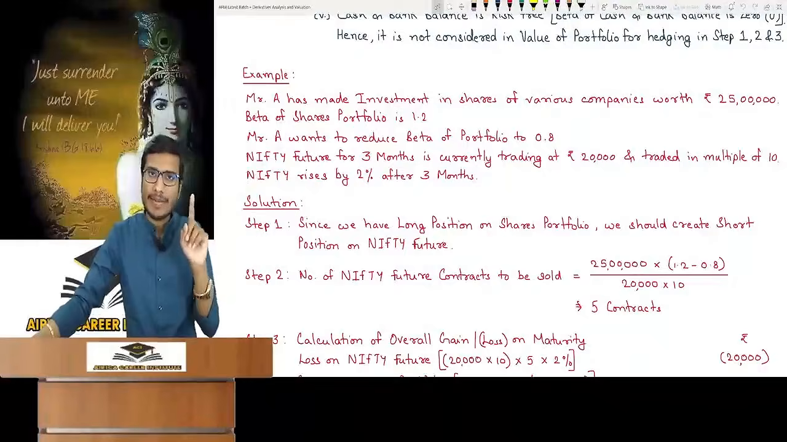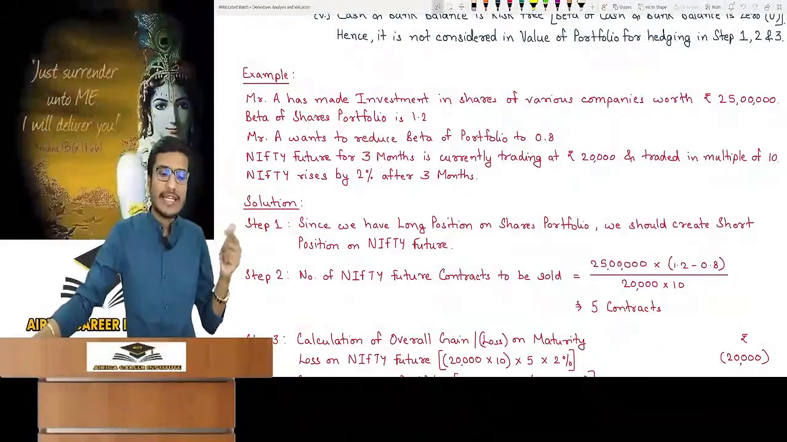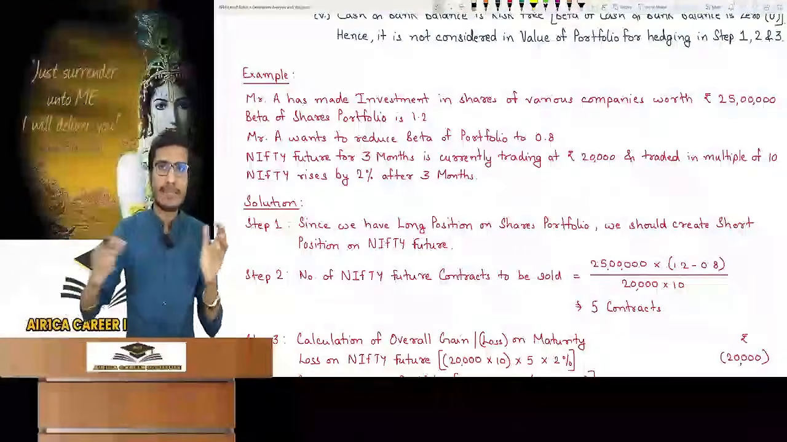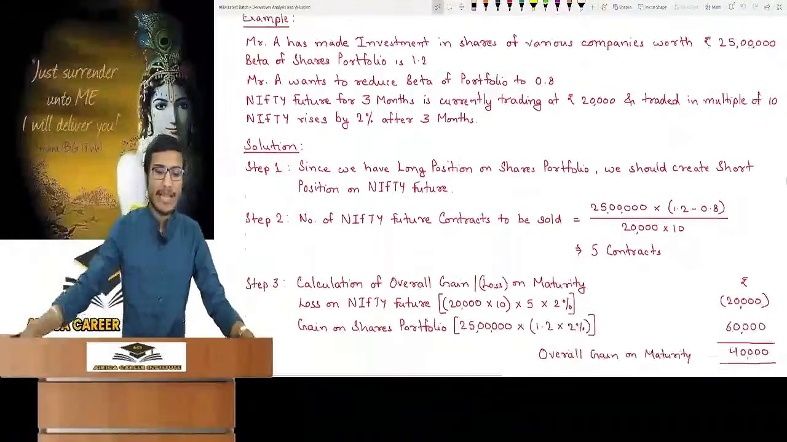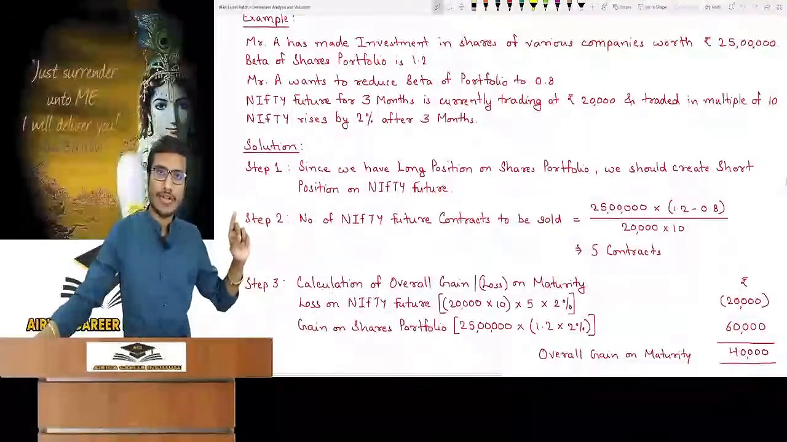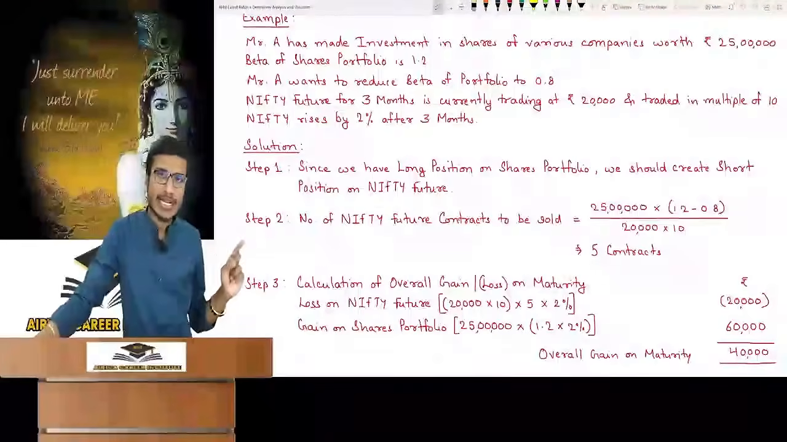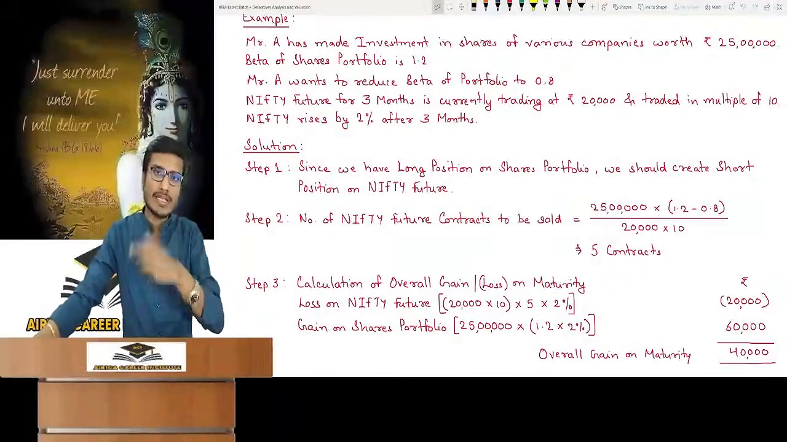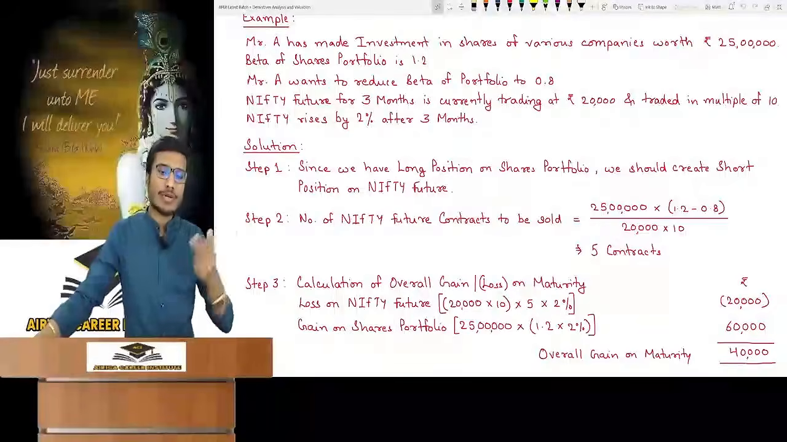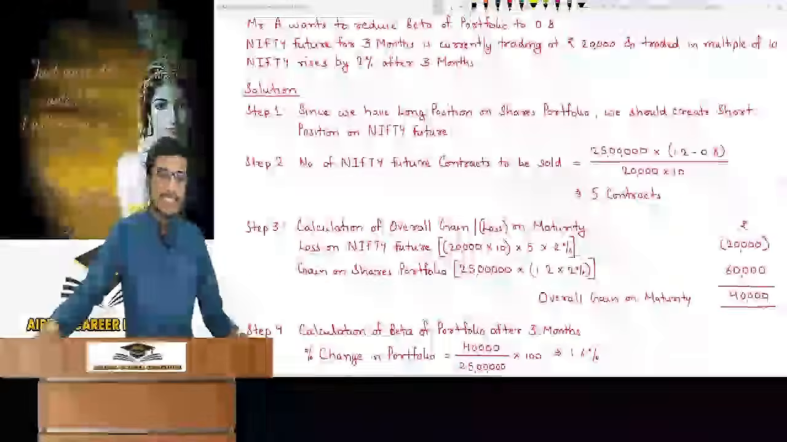Currently Nifty future is at 20,000, traded in multiples of 10. Nifty rose by 2% after 3 months. The market has increased by 2% in 3 months. According to steps, first step, long position is in the shares portfolio, then short position in Nifty. How many Nifty futures will you sell in contracts? Value of shares portfolio 25 lakh into (existing beta minus required beta) divided by price of one contract, 20,000 into 10. So 5 contracts are there. Next, overall gain or loss.